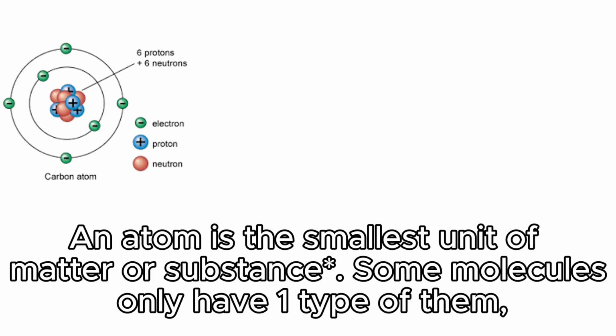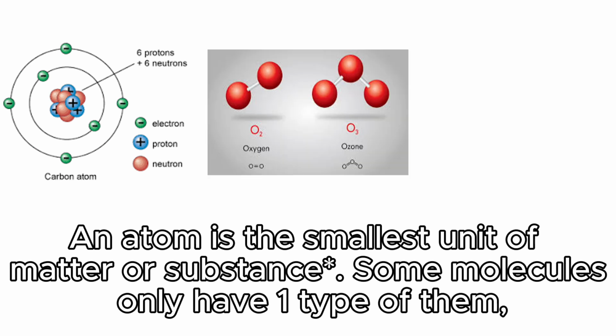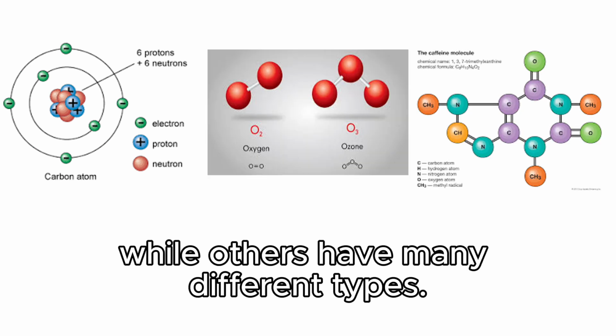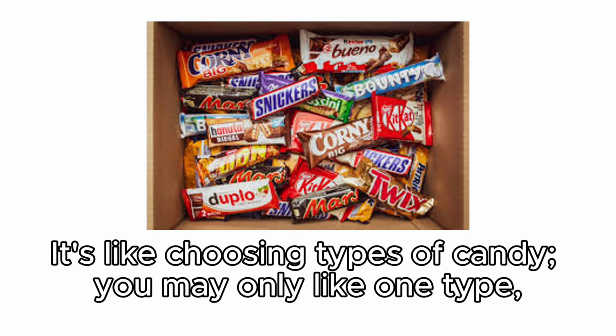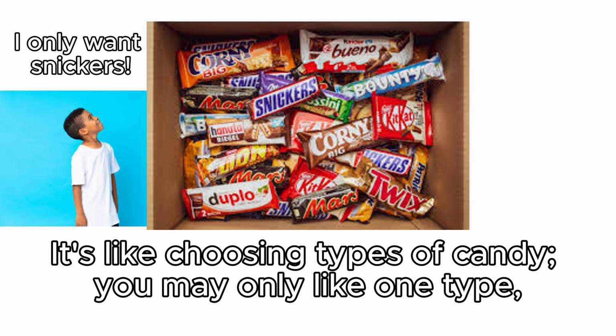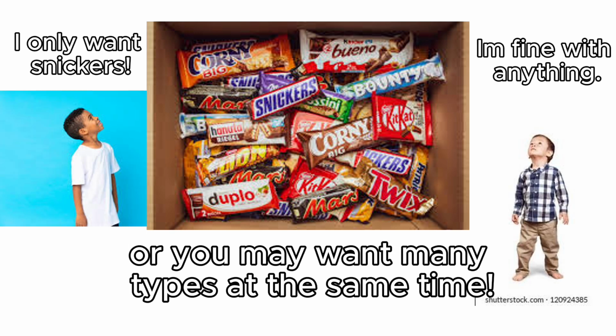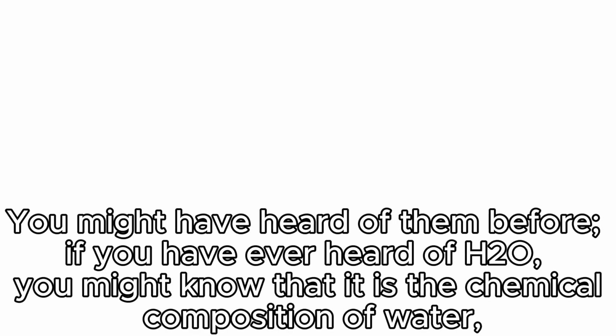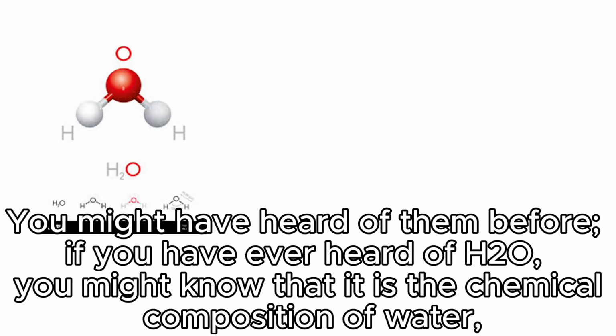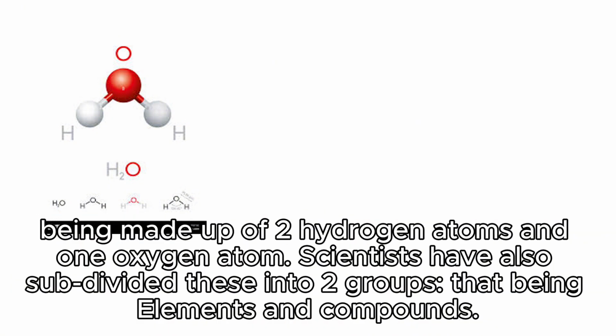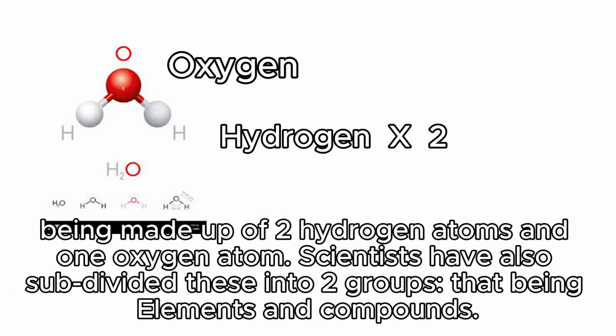An atom is the smallest unit of matter or substance. Some things only have one type of them, while others have many different types. It's like choosing types of candy. You may only like one type, or you may want many types at the same time. You might have heard of them before. If you have ever heard of H2O, you might know that it is the chemical composition of water, being made up of two hydrogen atoms and one oxygen atom.